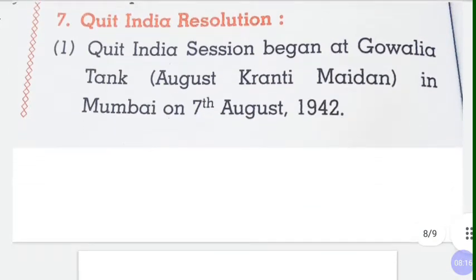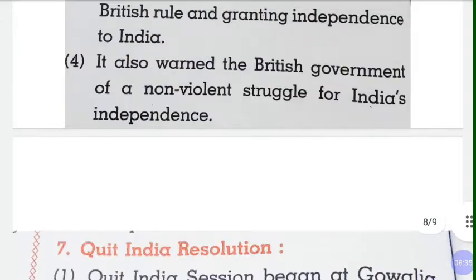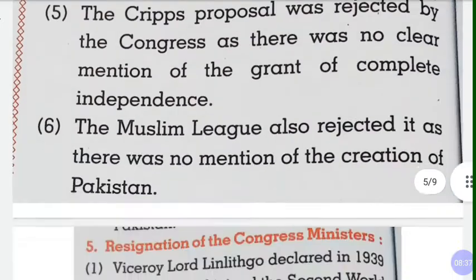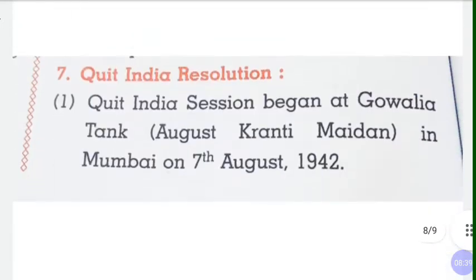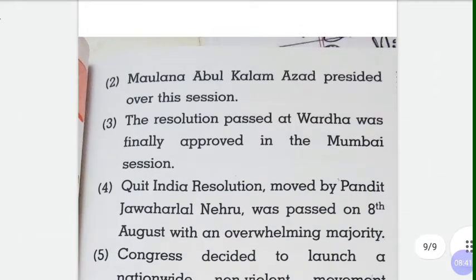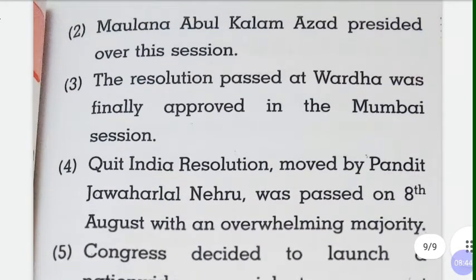Quit India resolution. The Quit India session began at Gowalia Tank, that is August Kranti Maidan, a ground in Mumbai, on 7th August 1942. So where did the Quit India session begin? At Gowalia Tank in August Kranti Maidan. Maulana Abul Kalam Azad presided over this session. So he was the president. The resolution passed at Wardha was finally approved in the Mumbai session.